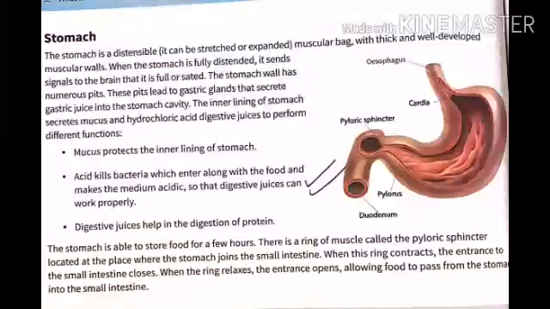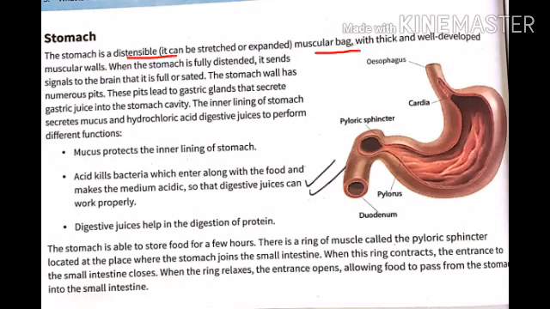Next is stomach. Now look at this diagram. It is a J-shaped thick-walled distensible bag. Now what is the meaning of distensible here? Distensible means that it can be stretched or expanded. Now when the stomach is completely filled with food, then it becomes fully stretched, and then it sends a signal to the brain that it is full now, and then we stop eating.